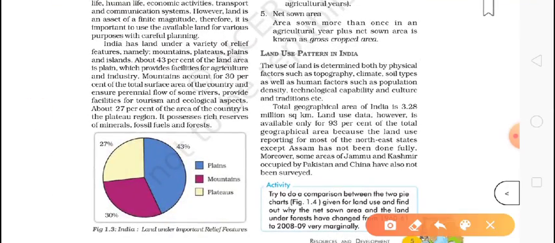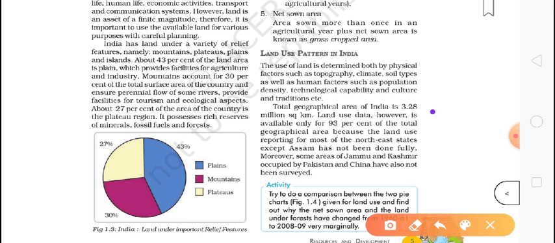So I hope you understand this. And the same with technological capability: if they have good technology, even if they do not have rain but they have good tube wells and other water facilities, they can do the cultivation there, right? So now the total geographical area of India is